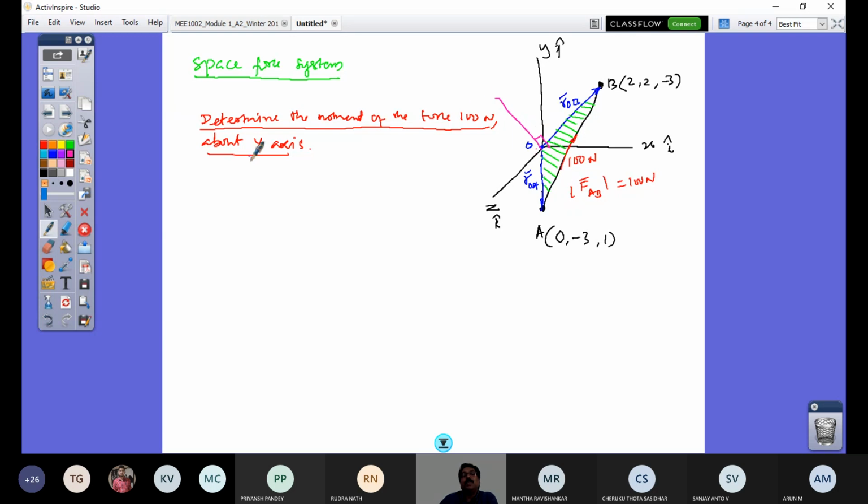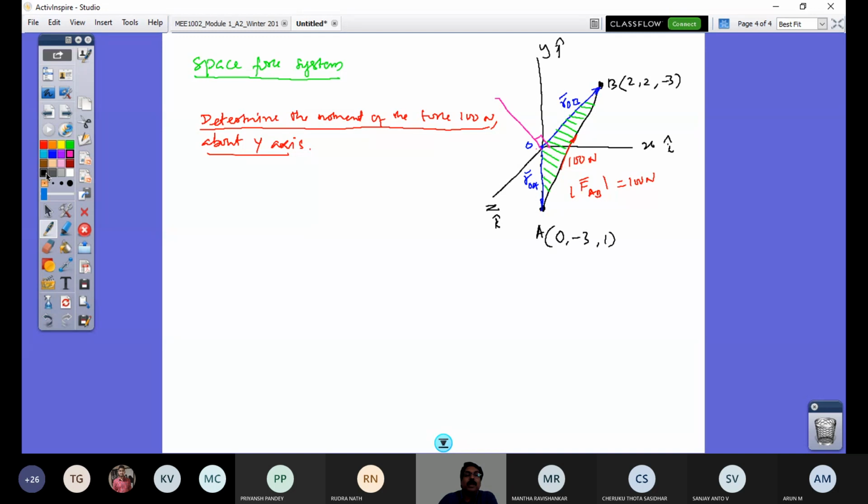But what is the question asked? What is the moment about the y-axis? That's what I have to find out now. This line drawn would give me the moment of this 100 Newton force about O, and then I should get the moment component along the y-axis. That's the task.